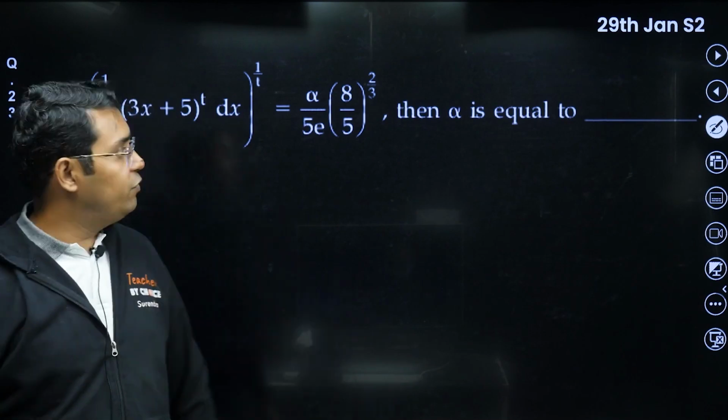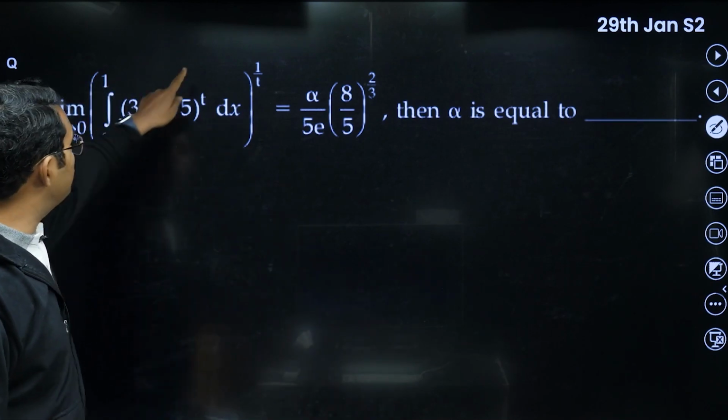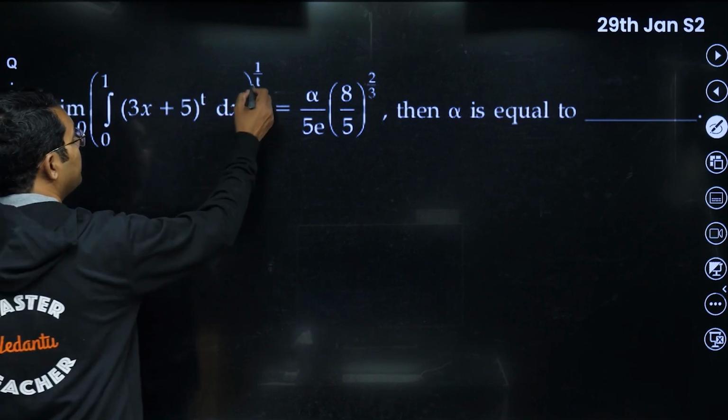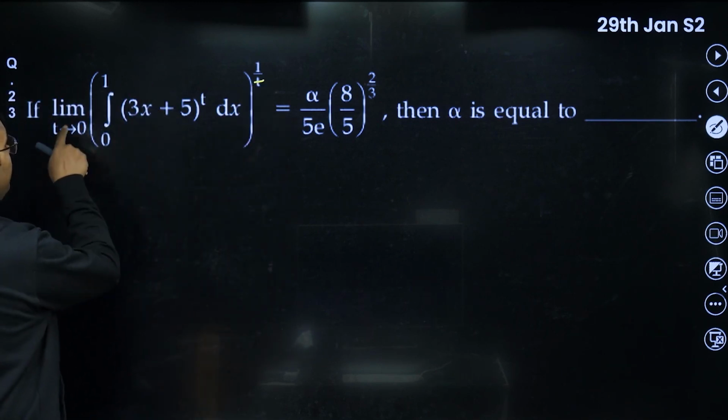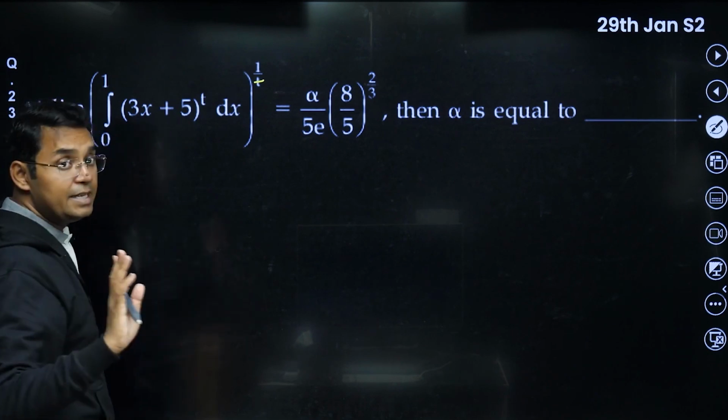This question also I found very good, actually. Again, this is a 1 power infinity form. You can see t approaching 0, so this will become infinite. This is t here, and if t is 0, this will become 1, and the integration from 0 to 1 will be 1, so 1 power infinity in that sense.